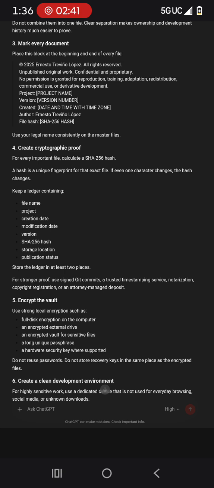5. Encrypt the vault. Use strong local encryption such as full disk encryption on the computer, an encrypted external drive, an encrypted vault for sensitive files, a long unique passphrase, a hardware security key where supported. Do not reuse passwords. Do not store recovery keys in the same place as the encrypted files.